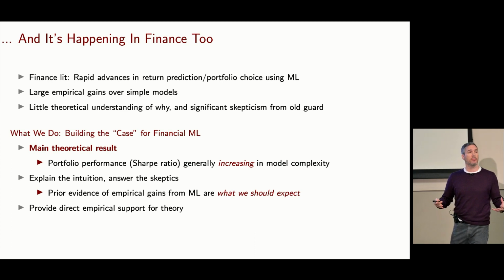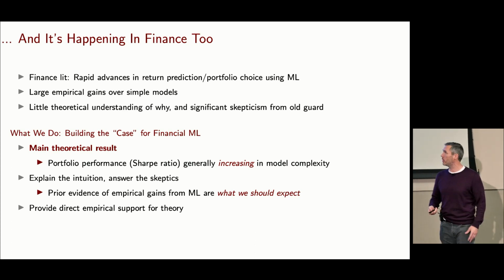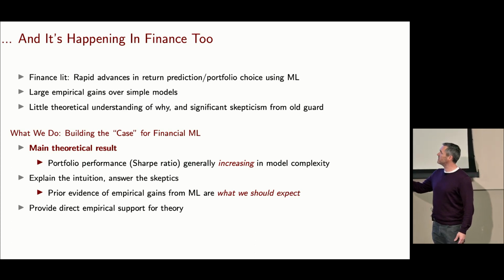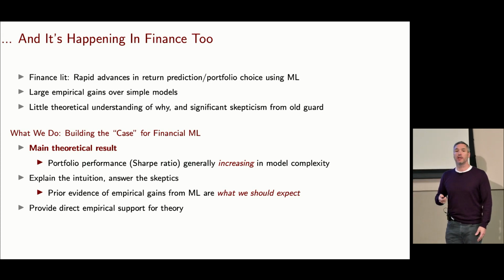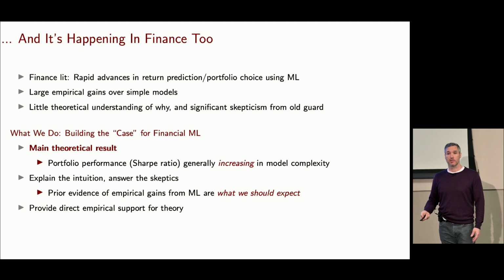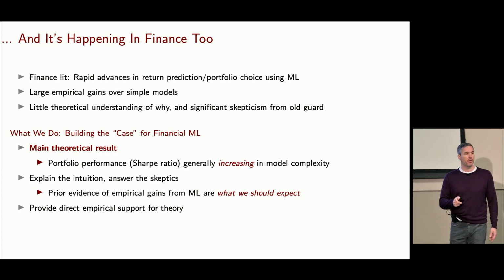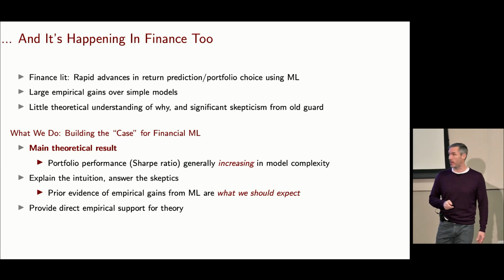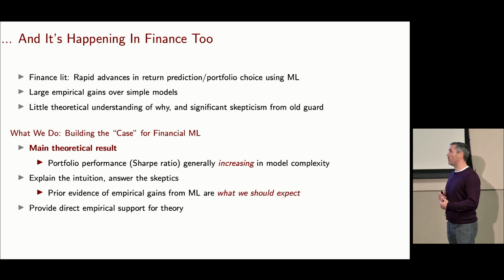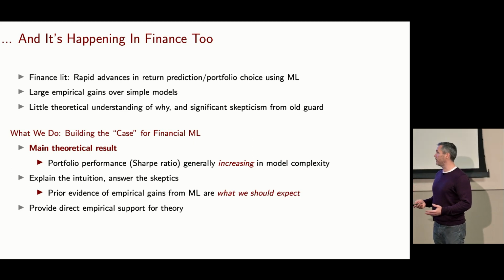I estimate a machine learning model, I use that to build an optimal portfolio. The more parameters you cram into that statistical model, the better the out-of-sample performance you should expect from that model. So what I want to do in this talk is explain the intuition for why this happens.